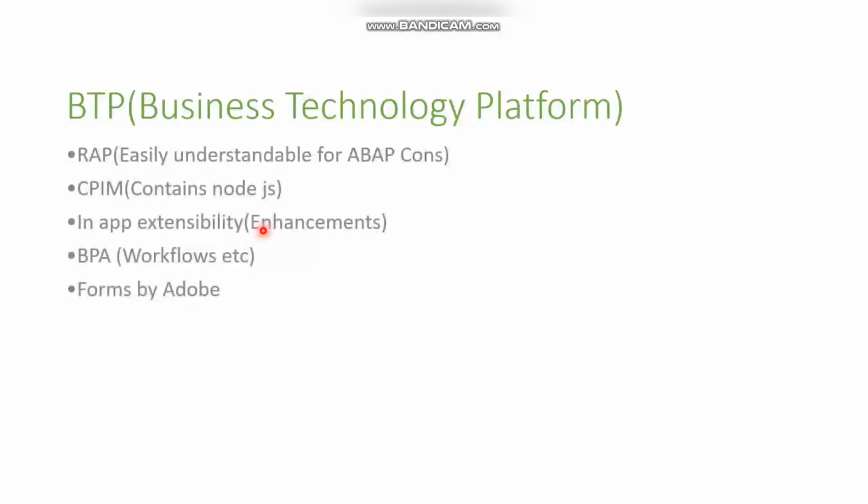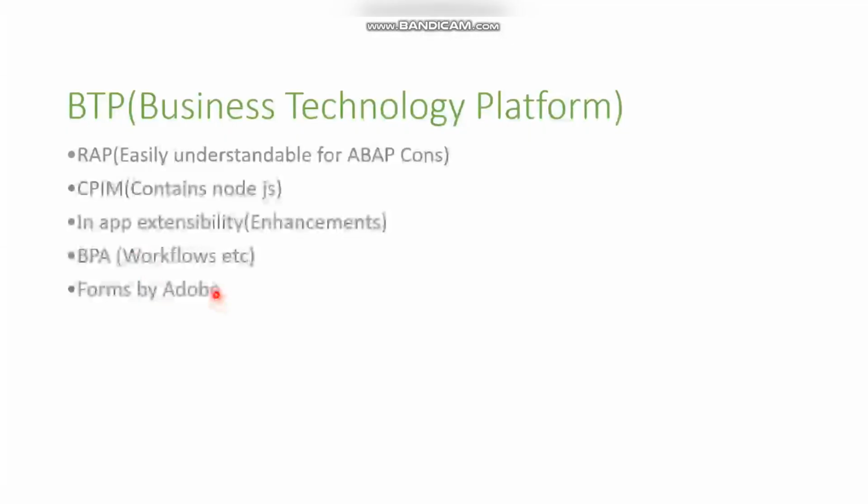Previously, we used it to add code by enhancing our standard code which is already present. So now we have in-app extensibility for replacing the enhancements, and for workflows we have the BPA. You can learn BPA and create your own workflow type things here.